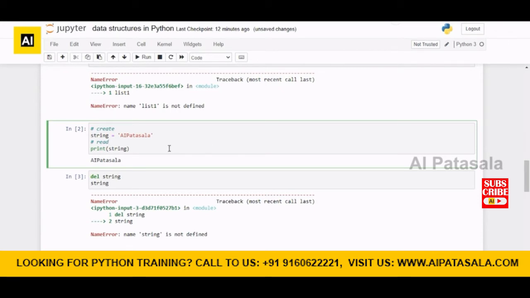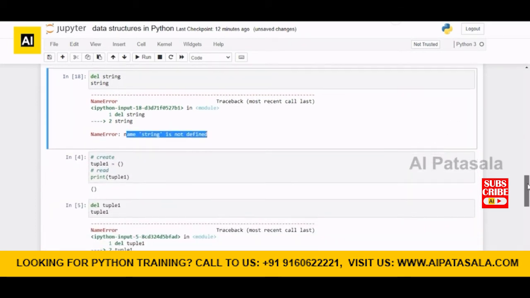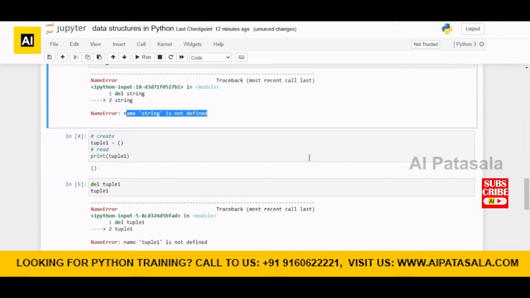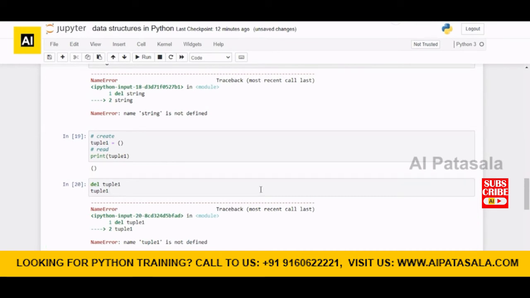So we can create, read, but we can't update it. We had created it, we had read it, we can't update it, but we can delete it. Then it says the string name is not defined. Tuple is immutable as we discussed. So we can create, read, but we can't update it. We can delete it.